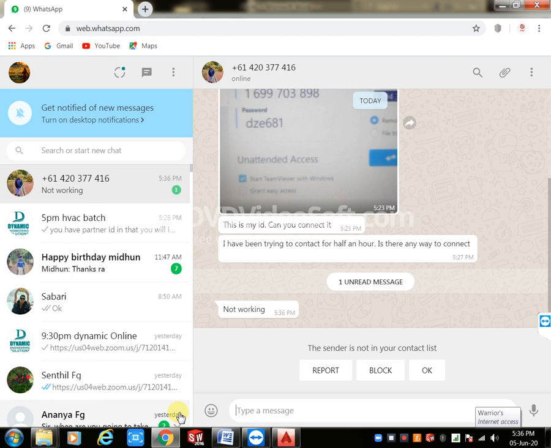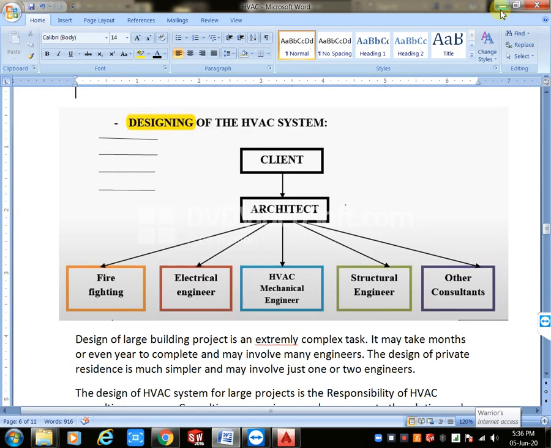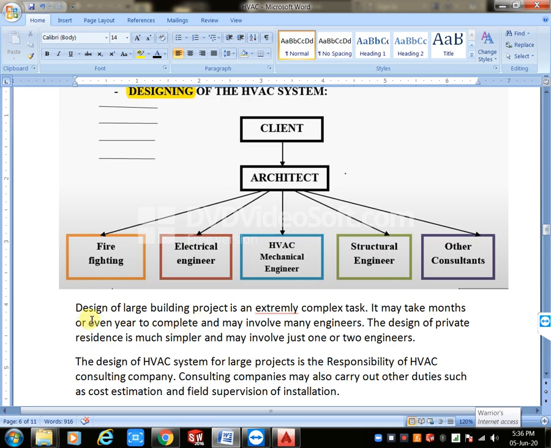Definitely you want to check that one. See here, that point is there. Design of a large building project is an extremely complex task, meaning a difficult task. It may take months or even a year to complete and may involve many engineers.